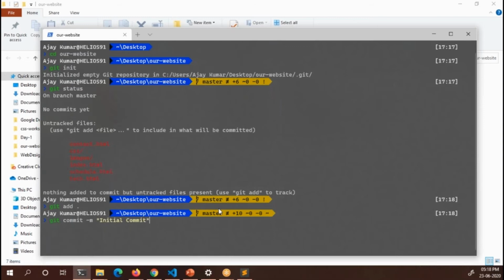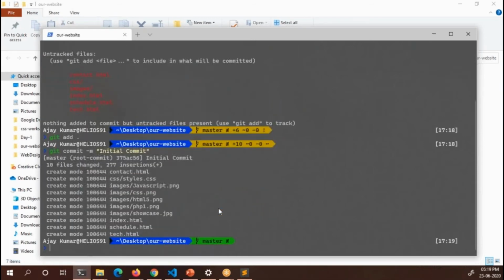git commit -m, followed by the message that you want to give it as a commit message in quotations. Okay, a message is mandatory when you are committing to a git repository. Done. We have committed the git repository.